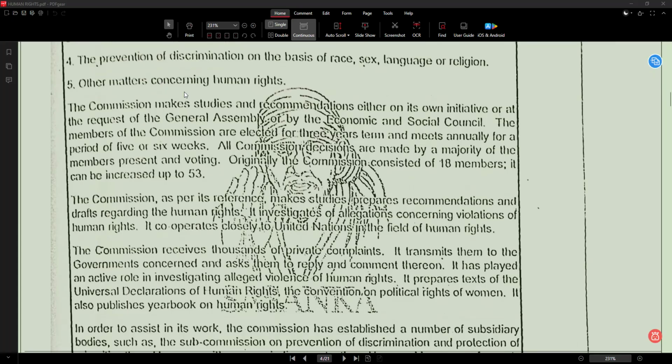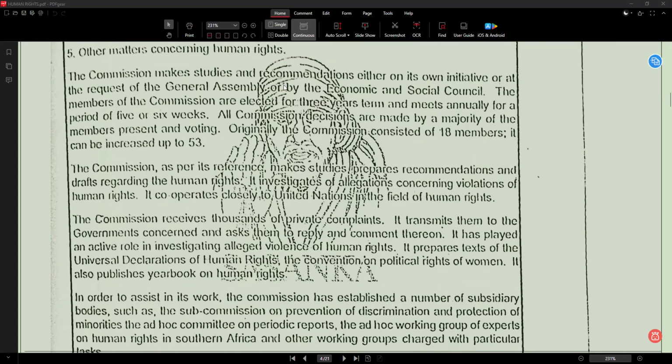Next, the commission makes studies and recommendations either on its own initiative or at the request of the General Assembly or by the Economic and Social Council. Makes studies means conduct research. Recommendations means suggestions. On its own initiative means by itself. Request means asking. General Assembly means the main UN body.